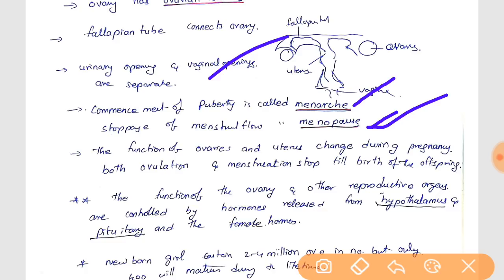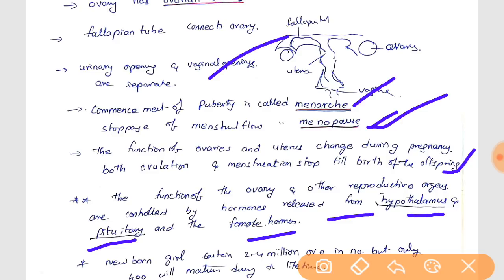Okay friends, the function of the ovaries and uterus changes during pregnancy. Both ovulation and menstruation stop till the birth of the offspring, friends. The function of the ovary and other reproductive organs is controlled by hormones released by the hypothalamus and pituitary.